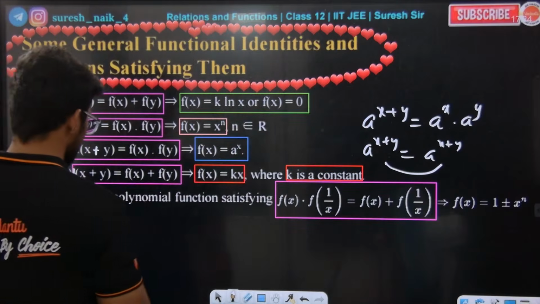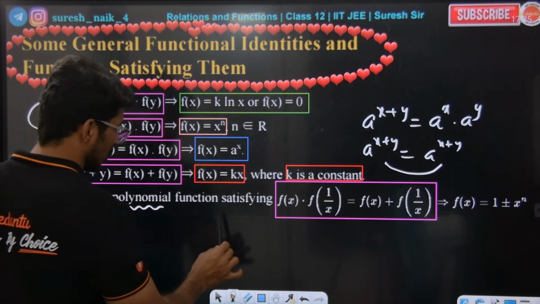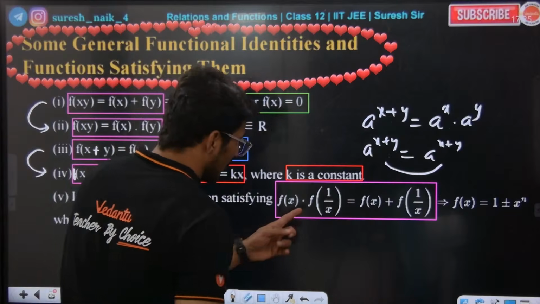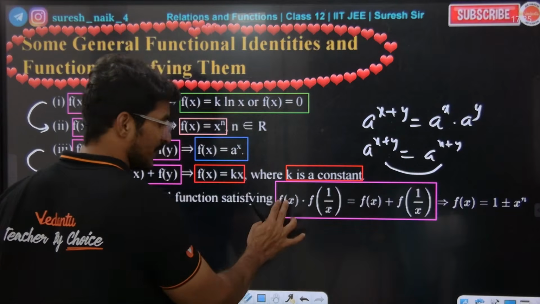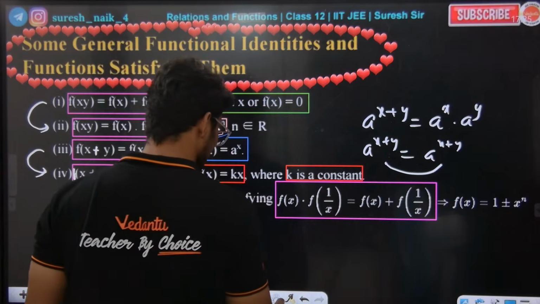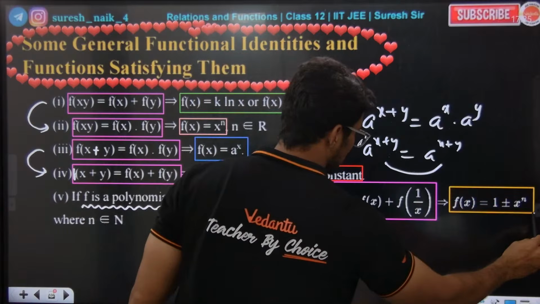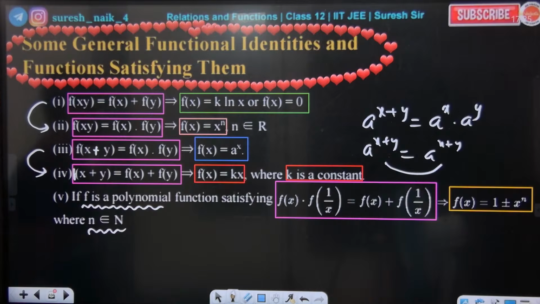Next, if f is any polynomial function satisfying f of x into f of 1 by x is equal to f of x plus f of 1 by x, then f of x should be taken as this, where n is a natural number. Very very important.